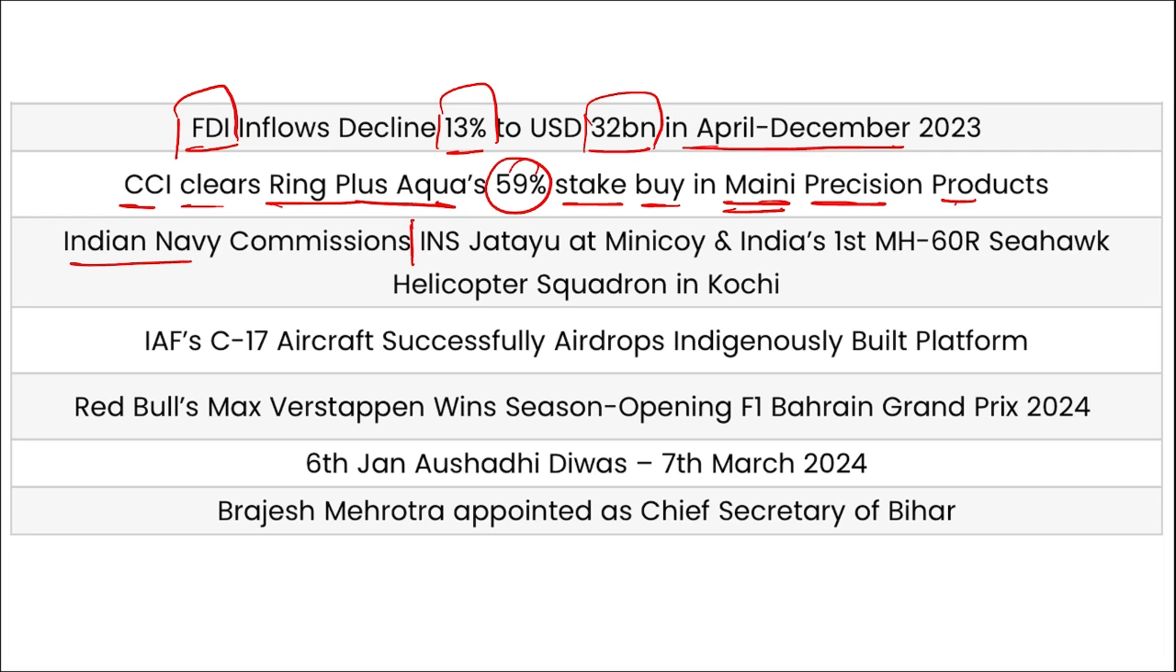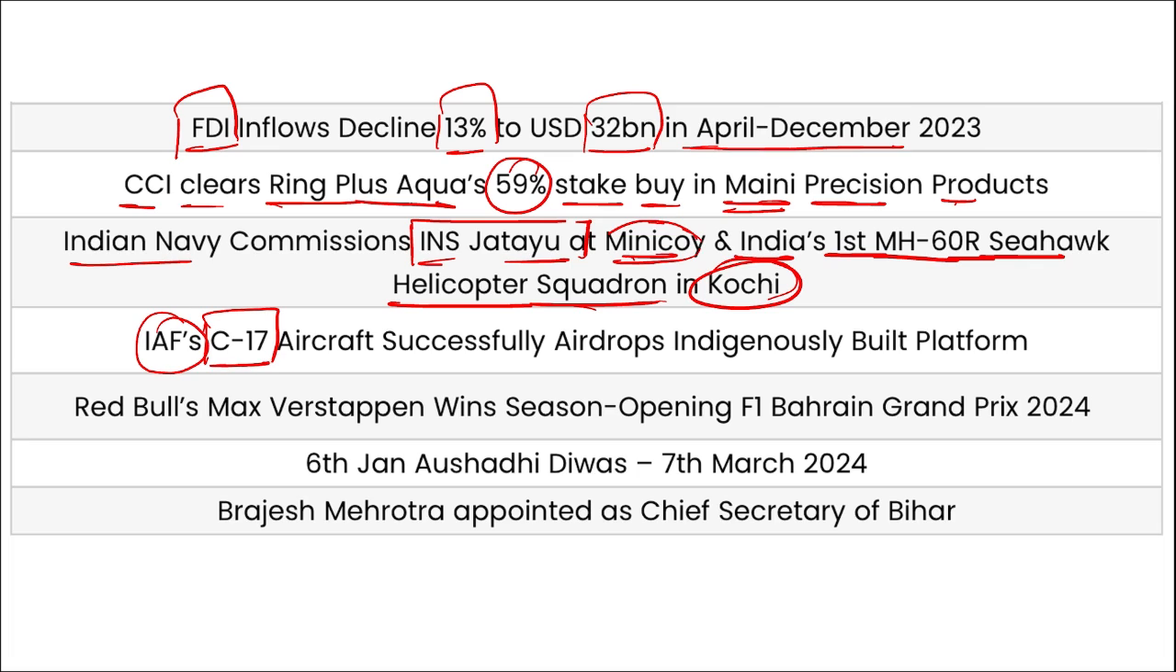Indian Navy commissions INS Jatayu at Minicoy Island, that is at Lakshadweep, and India's first MH-60R Seahawk helicopter squadron will be commissioned in Kochi, Kerala. Then Indian Air Force transport aircraft, that is C-17, it has successfully airdropped indigenously built platform. Then Red Bull's Max Verstappen has won the Bahrain Grand Prix 2024.